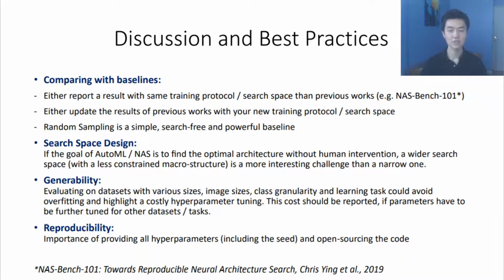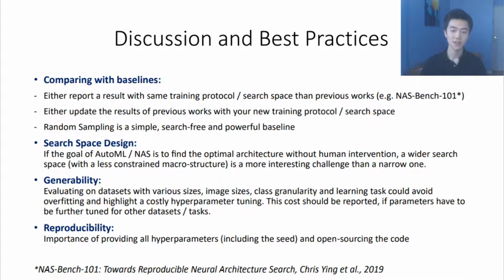Finally, we suggest some best practices for future works in NAS. When comparing search strategies with baselines, the NAS method should either report the results with the same training protocol and same search space as previous methods, or update the results of the previous works with their new search space and their new training protocol. We also believe that random sampling provides a very simple, search-free, yet very powerful baseline to evaluate a search strategy.